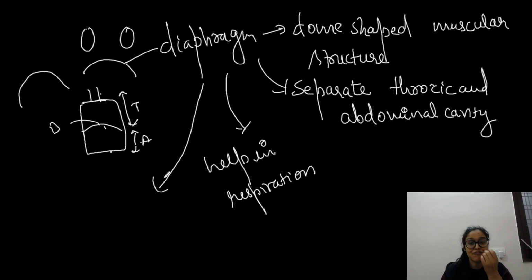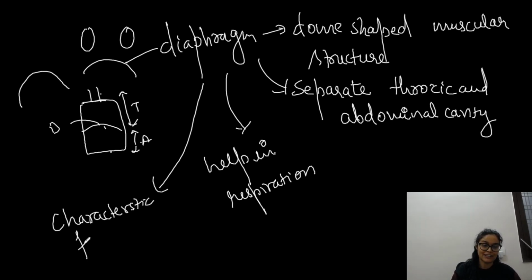Crocodiles have a diaphragm-like structure, but it is not a diaphragm. Sometimes in a book you would see other organisms said to have a diaphragm, but no other group has one. It is a diaphragm-like structure, not the exact diaphragm, because the true diaphragm is present only in mammals. So it is the characteristic feature of mammals only. These are the important points of the diaphragm.